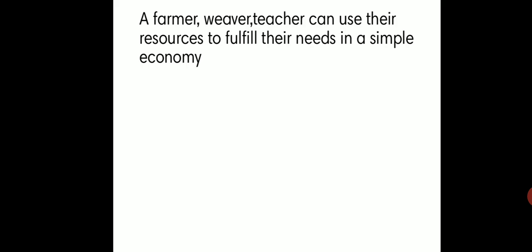The production is not only for the market. The greater part will be consumed by the family itself. After satisfying their needs, the leftover will be given to the market for sale. A weaver and a teacher are not like that.